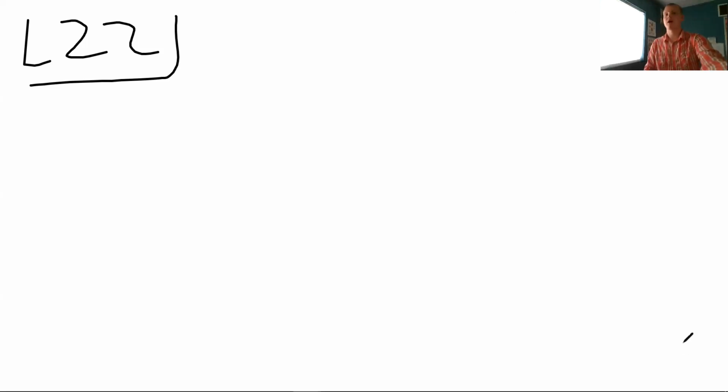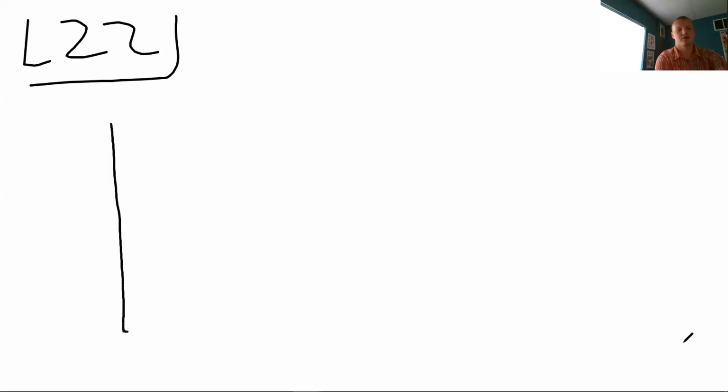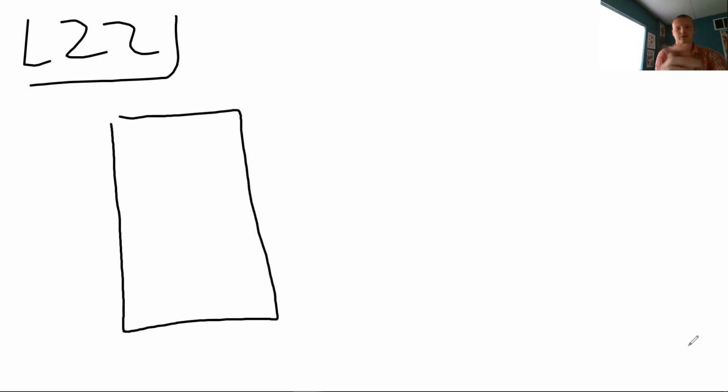So 2/5 are boys. So if I were to draw that out into groups, I'll draw a box into fifths. How would I split this up into fifths? Yeah, Bethy? Come on up and split them up.